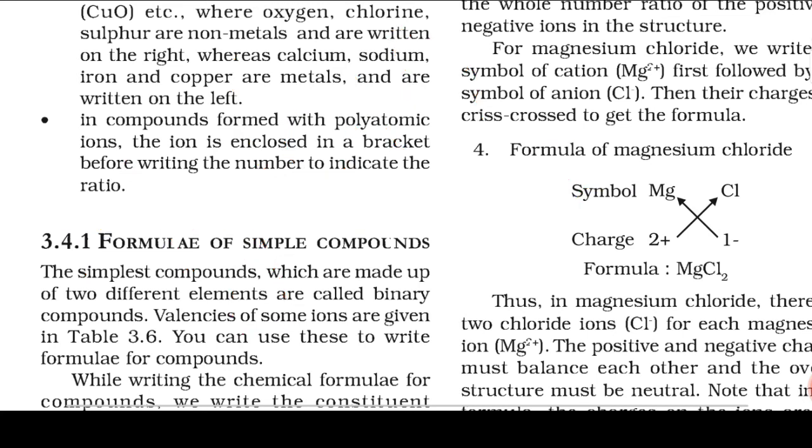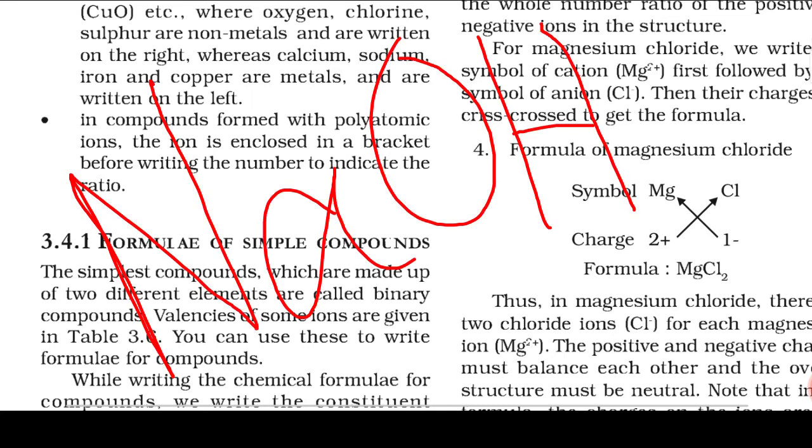In case the number of polyatomic ion is 1, for example in NaOH, OH is only 1, then bracket is not required, we directly write NaOH.